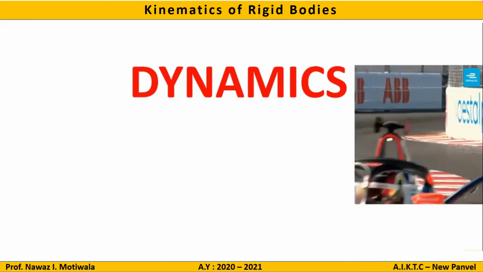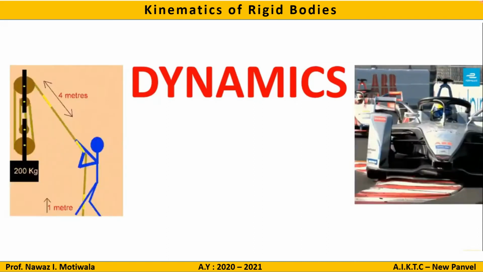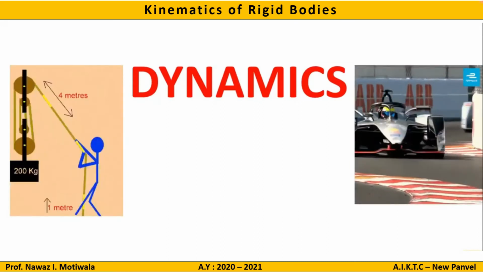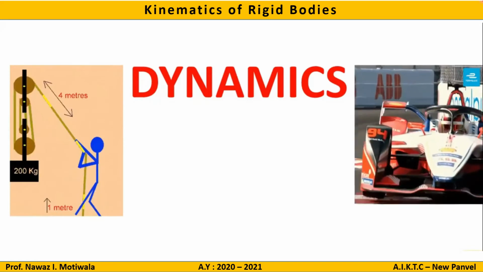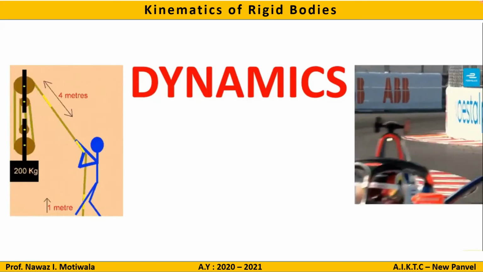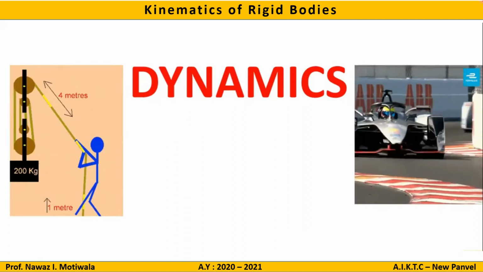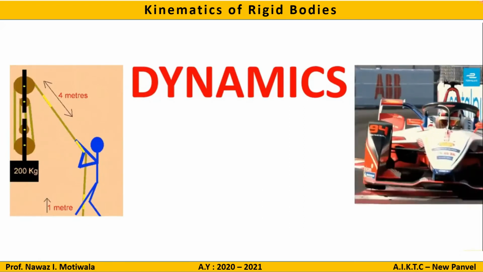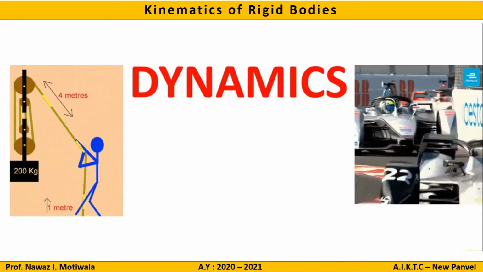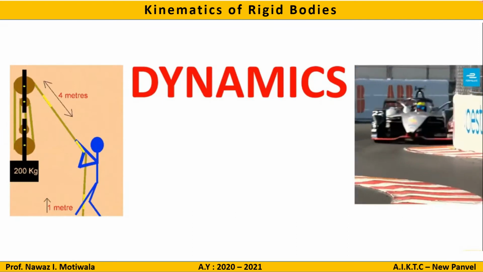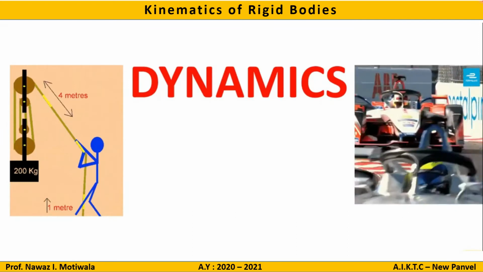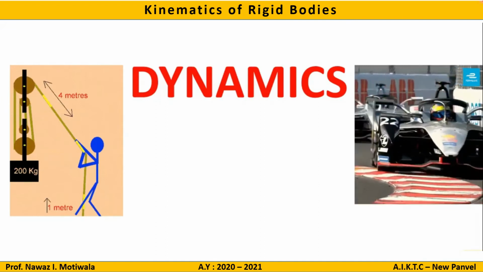Let us take another example. On the left hand side, you can see there is a man trying to pull a weight of 200 kgs. Now, what will be the acceleration of that block while moving upward? Also, what amount of force is to be applied by the man to lift that load? This all comes under the dynamics part.